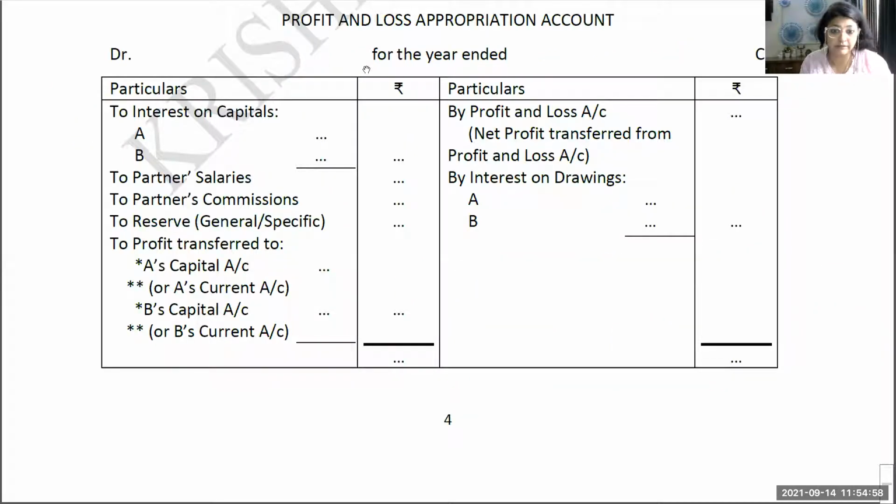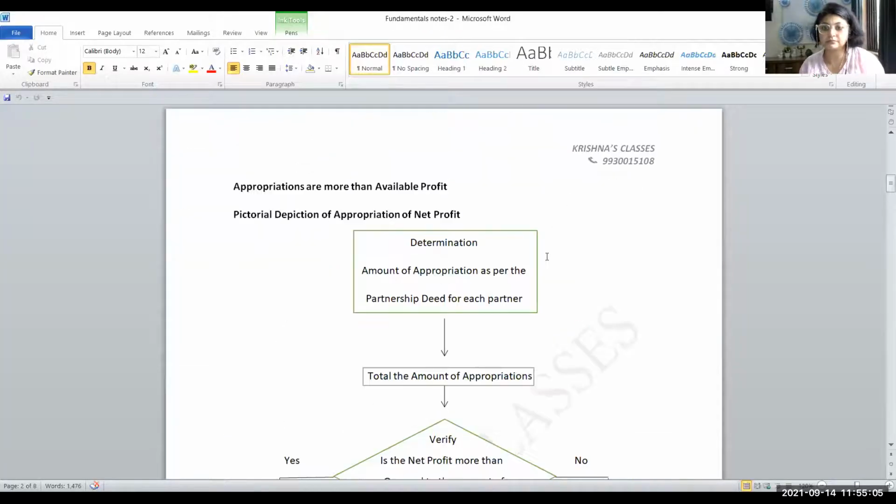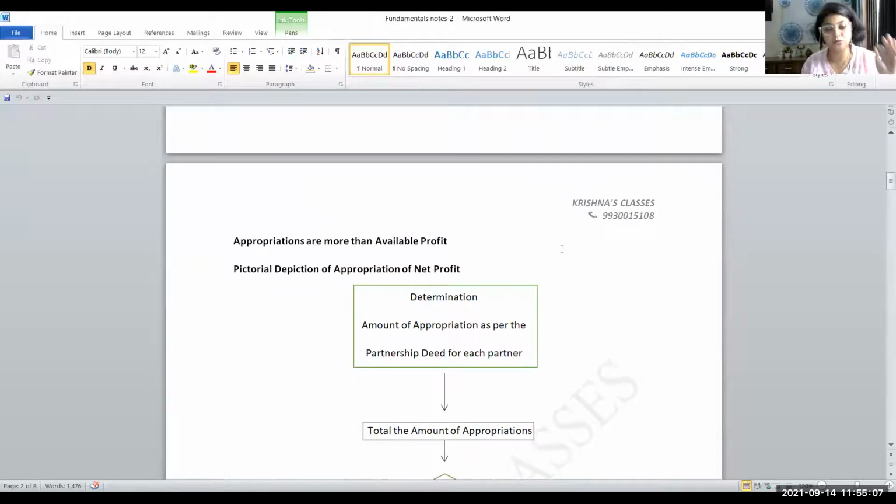Let me go to the other file which I was sharing with you people. This: when appropriations are lesser than net profit available. So you have to do both the illustration and the unsolved question from there without fail, because that's very important. All cases 1, 2, 3, 4, 5 are given over there. When profit is insufficient, profit is sufficient, profit is equal, all those cases you have to practice from there.